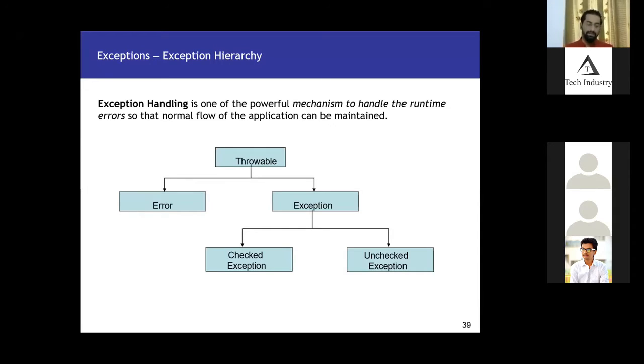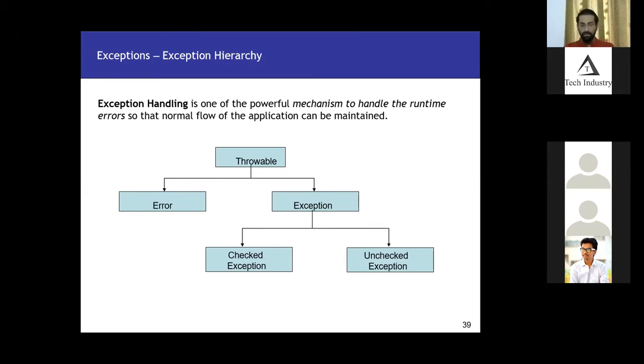These issues can come or might come in the application. But the issues that are out of developers' or designers' hands, those issues we cannot handle, and those are actually errors. To solve the errors, we need to involve infrastructure people.